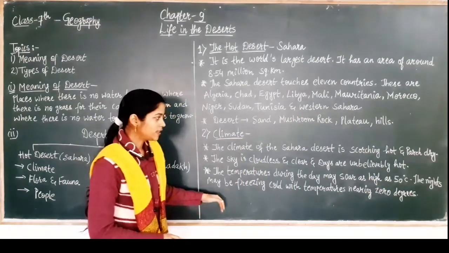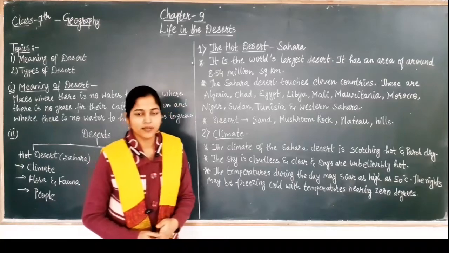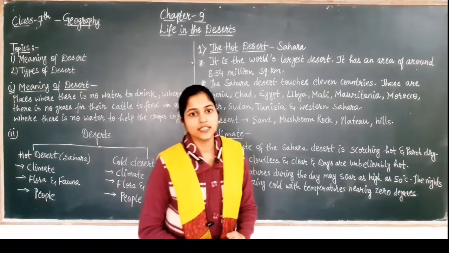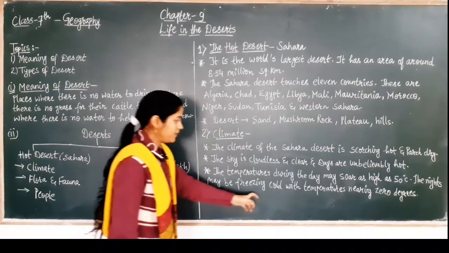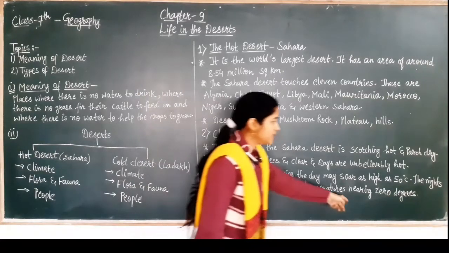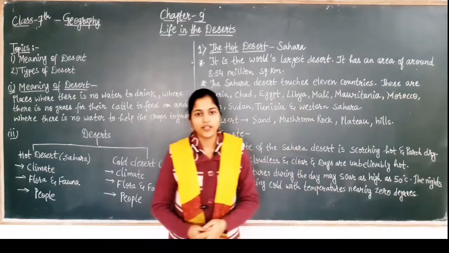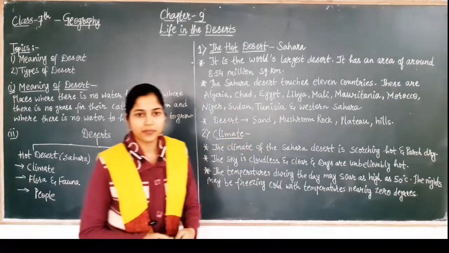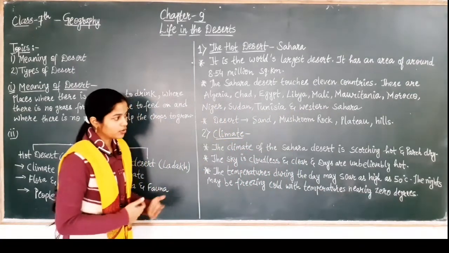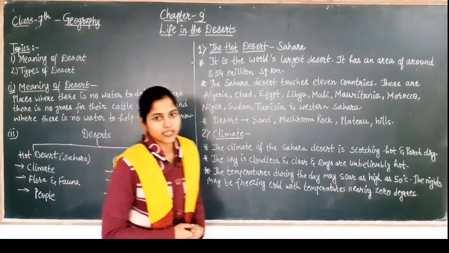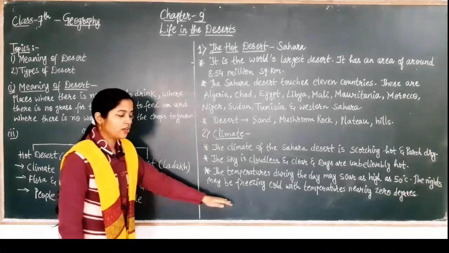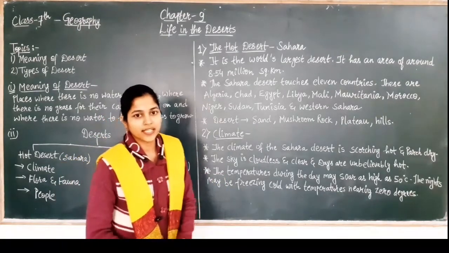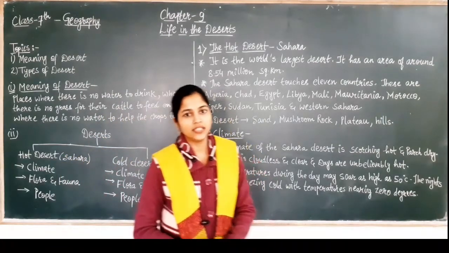Whereas the night may be freezing cold with temperatures nearing 0 degrees. The night temperature reaches up to 0 degrees Celsius, and it becomes very cold at night, whereas it is very hot in the day.